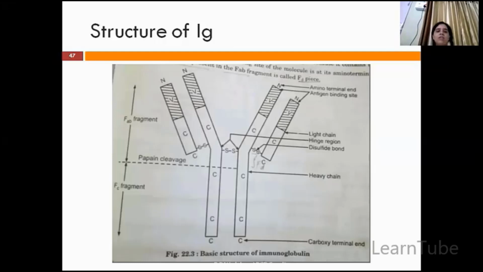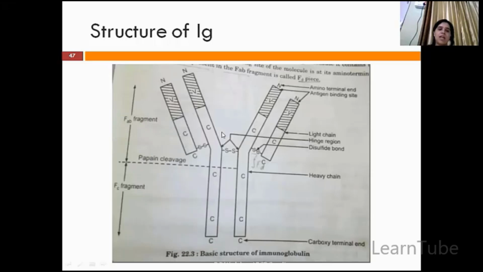Now, immunoglobulin firstly contains 4 polypeptide chains. Here you can see these are the long or heavy chains, and these are the smaller chains. So in total, 1, 2, 3, 4 chains are present. Now here you can see that the upper portion is called the Fab fragment, and the lower portion is called the Fc fragment, which is the crystallizable fragment. Now this Fab fragment, or the upper portion, has the antigen binding property.